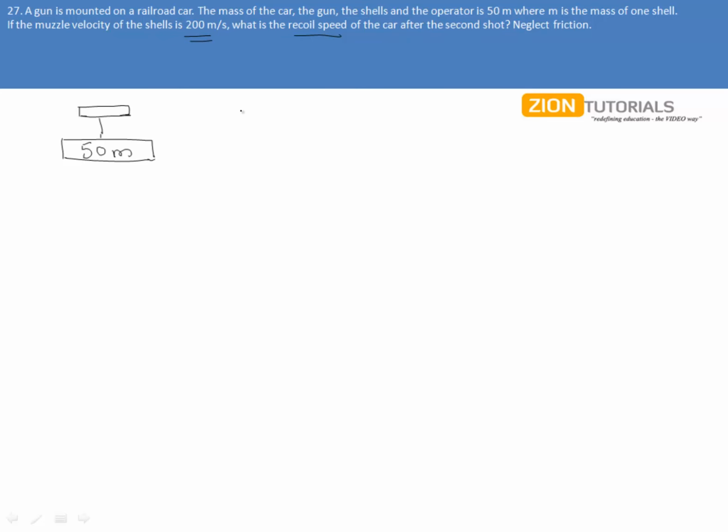So we know that since no external force is there, the velocity of center of mass needs to be 0. So when the first shot is fired, I can frame the equation as mass of this one shell into its velocity, which is 200 towards right, plus mass of the remaining gun, that is 49 m, into its velocity v is going to be 0, because m1 v1 plus m2 v2 is 0.